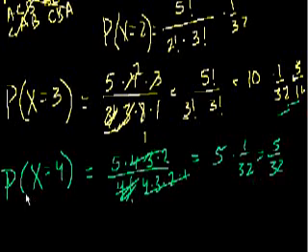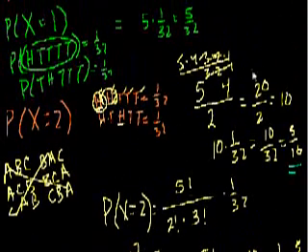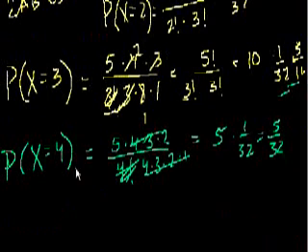And once again, notice the probability of getting 4 heads is the same thing as the probability of getting exactly 1 head. And that makes sense, because 4 heads is the same thing as getting exactly 1 tail. Right? And you say, oh, where's that 1 tail going to be showing up? Oh, there's 5 different spots for it. And each of the scenarios has a 1 in 32 possibility.